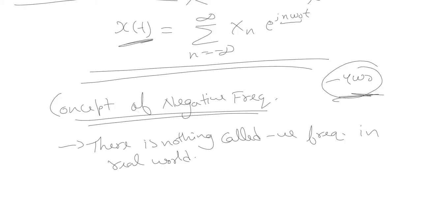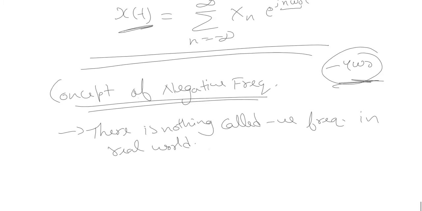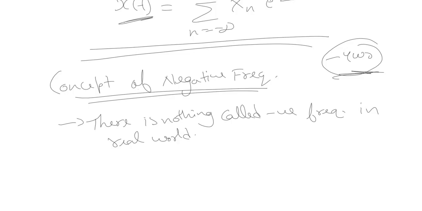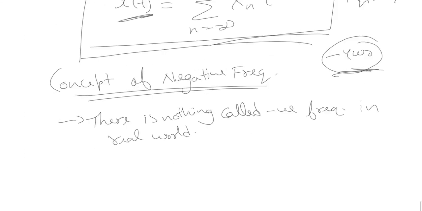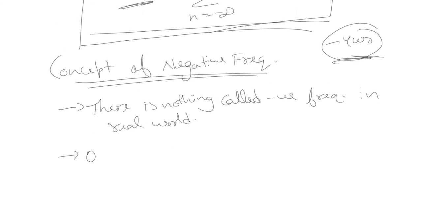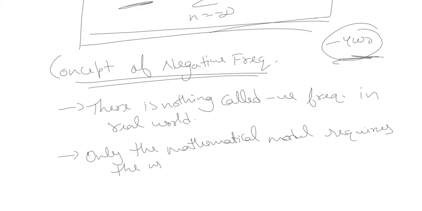Negative frequencies are present in the exponential Fourier series because the mathematical model of a signal requires the use of negative frequency. This mathematical model, the synthesis equation and the analysis equation, requires the use of negative frequencies.